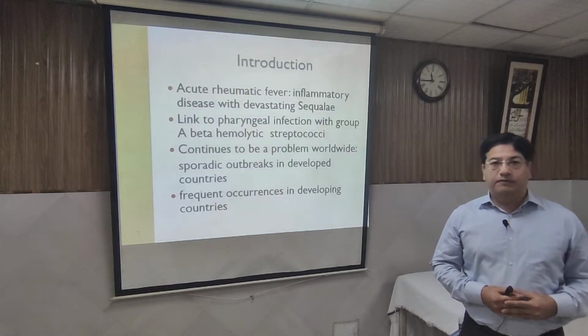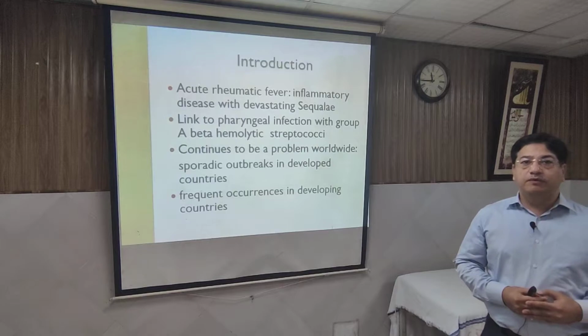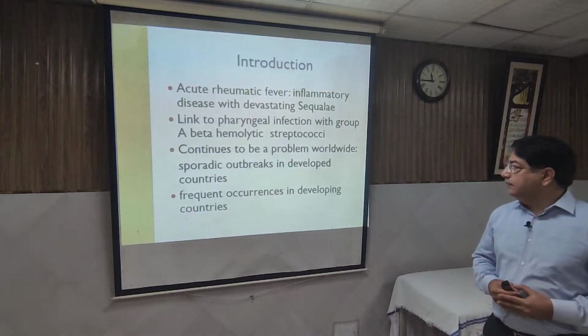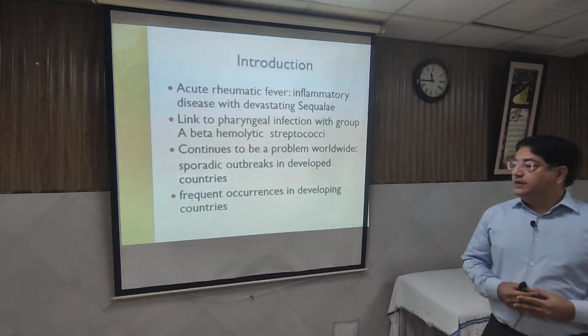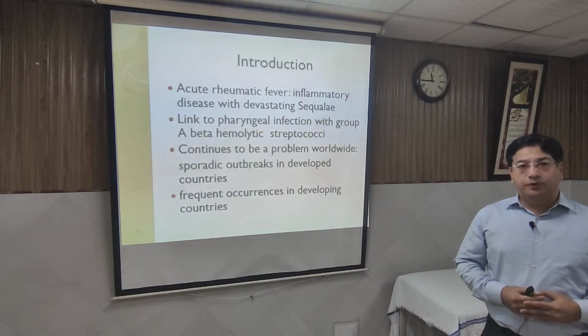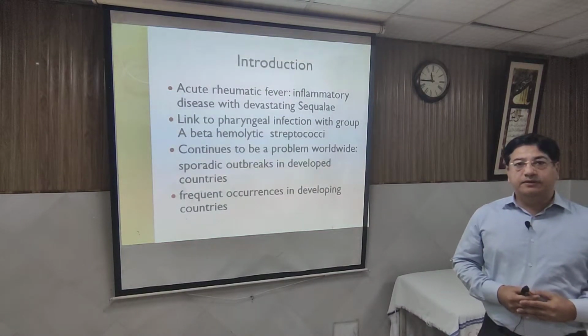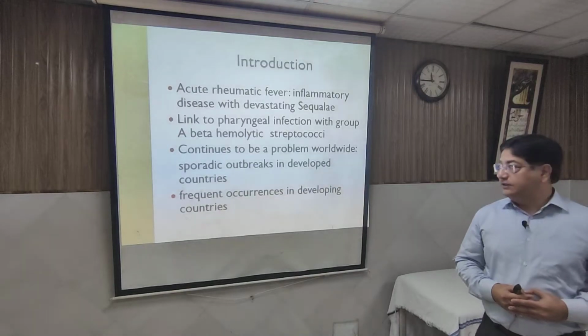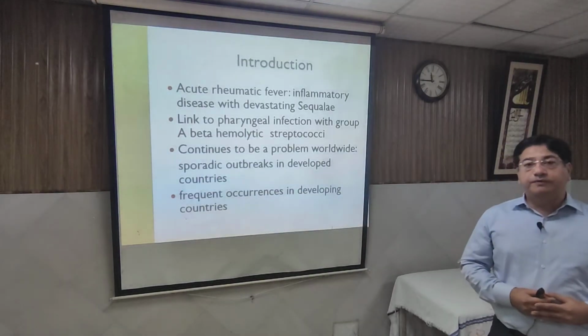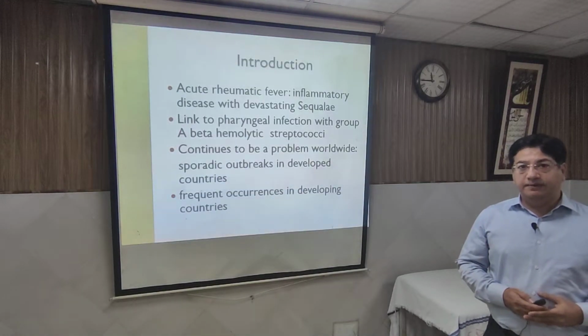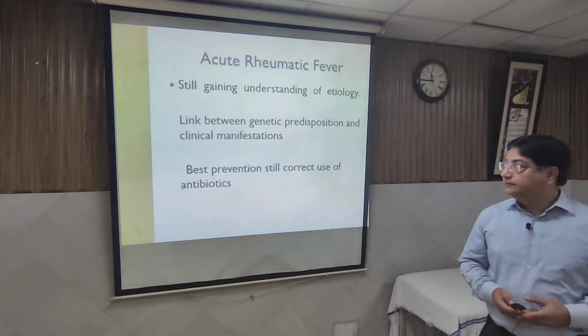But after skin infection, rheumatic fever is very uncommon, and there is a problem still worldwide, and it is sporadic or endemic in some regions, while the other regions are free of the disease. There is so frequent occurrence of the disease in developing countries like Pakistan.